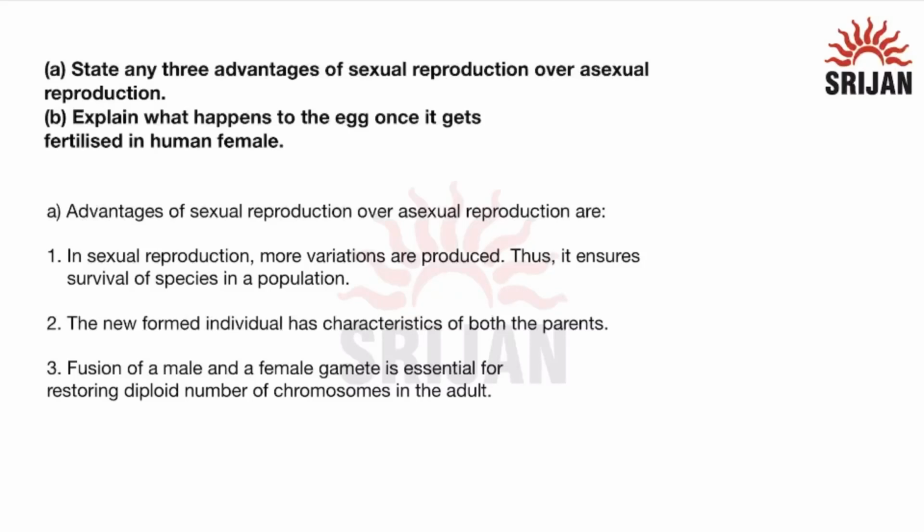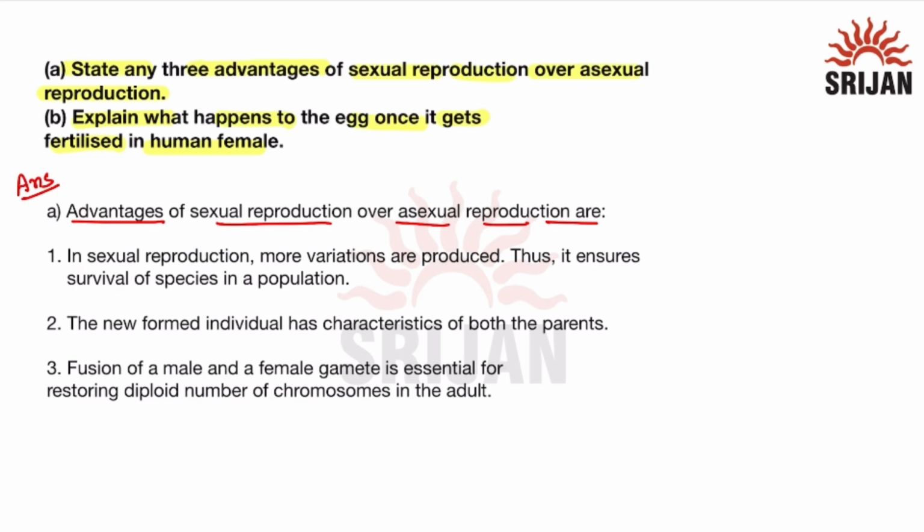The question says, state any three advantages of sexual reproduction over asexual reproduction. The second part says, explain what happens to the egg once it gets fertilized in human female. Now let us read the answer to this question. First part, advantages of sexual reproduction over asexual reproduction are.